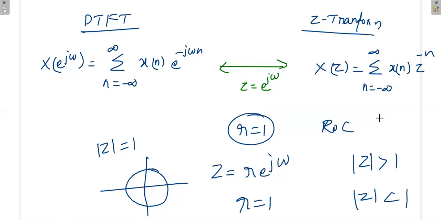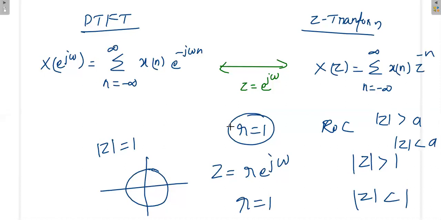Under what condition is the series converging? Sometimes if mod Z is greater than 1 the series may converge, or sometimes if it is less than 1 the series may converge. It need not always be mod Z equal to 1. Sometimes mod Z may be greater than some value A, where A may be greater than 1 or less than 1. Similarly, mod Z may be less than A, where again A may be greater than 1 or less than 1.